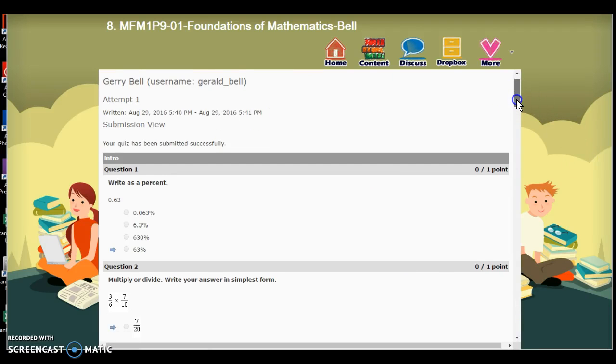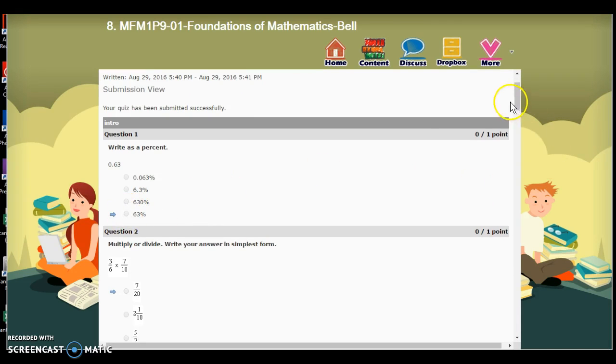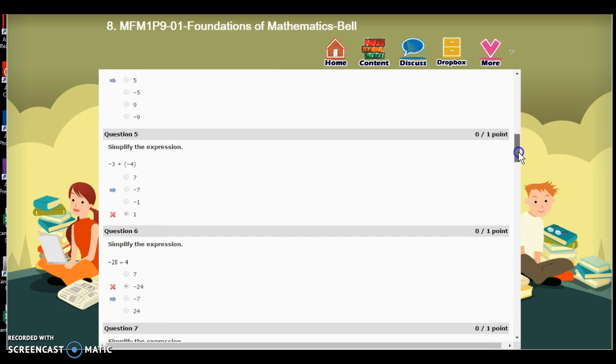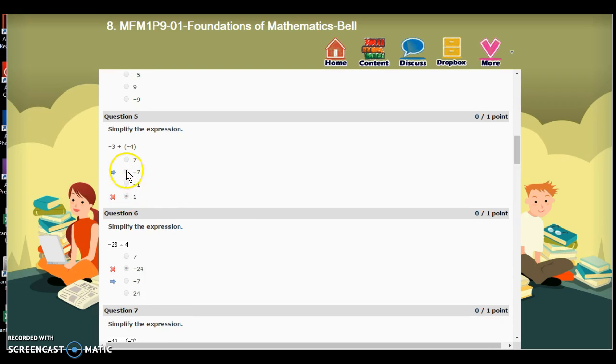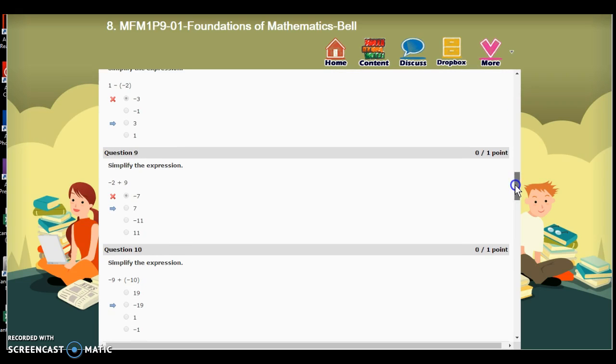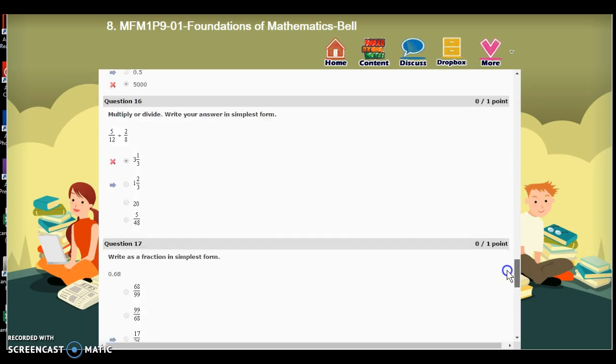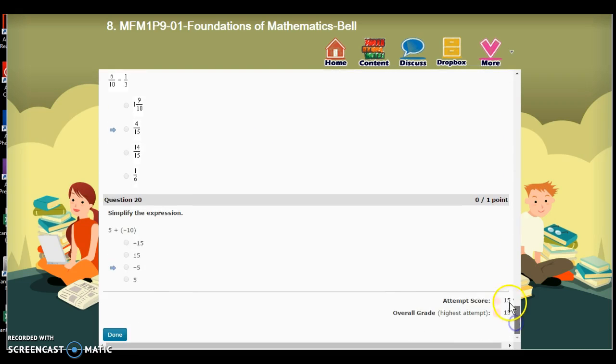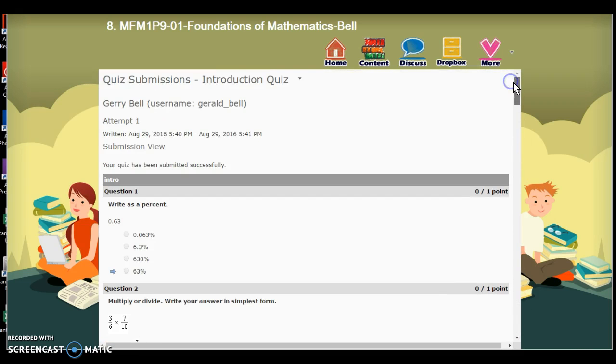Now it's going to show me exactly which the right answers were. And here's one. Oh, I got that wrong. I should have picked that one. Sometimes there's feedback provided too. Depends on the question. There's a little feedback link, and it shows you some hints on how to do it properly next time. So my score at the bottom, 15%, not very good.